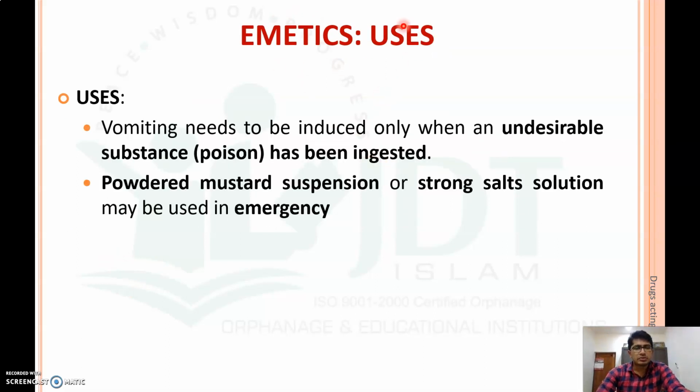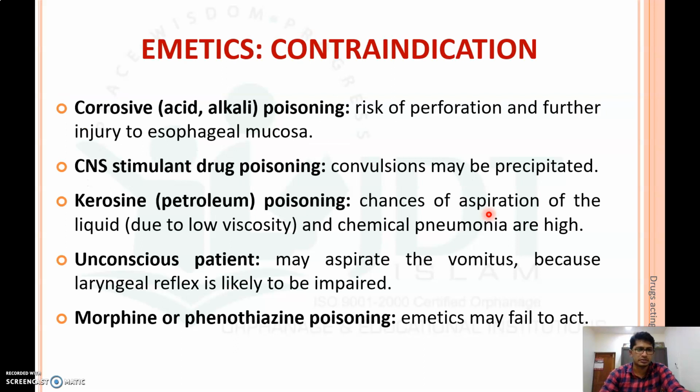Now coming to uses of emetics. Usually emetics are used to induce vomiting only when an undesirable substance like poison has been ingested. Powdered mustard suspension or strong salt solution may be used as an emetic in case of emergency. If we don't have any emetic drugs, we can use powdered mustard suspension or a strong salt solution, even a high NaCl salt solution, which can induce vomiting.